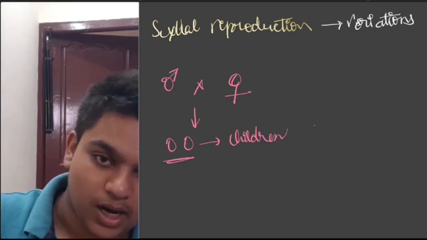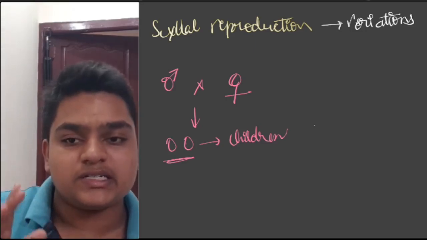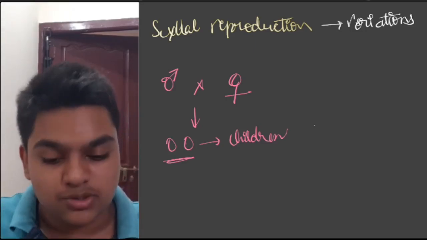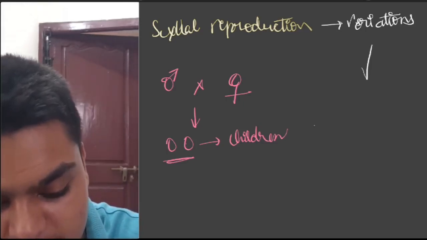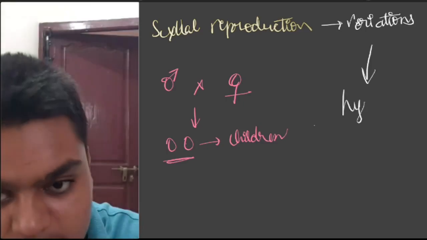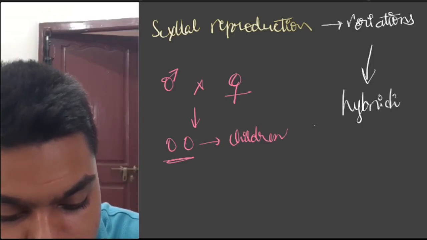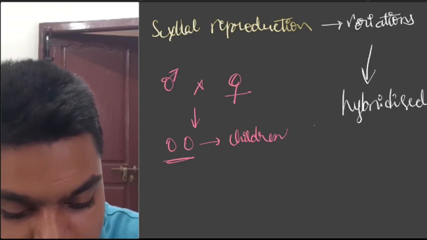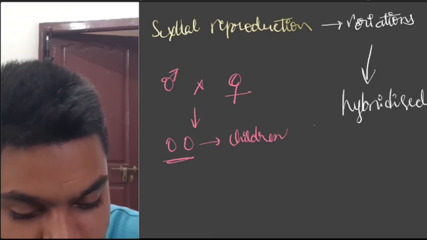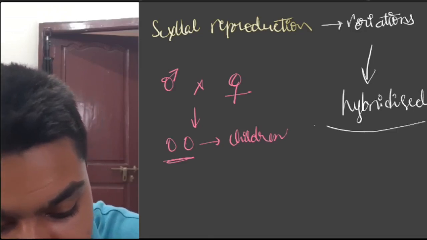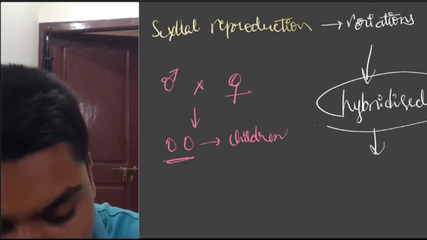Sometimes it has occurred very drastically, and using these variations we have created hybridized animals. And these hybridized animals are the traditional techniques of biotechnology.